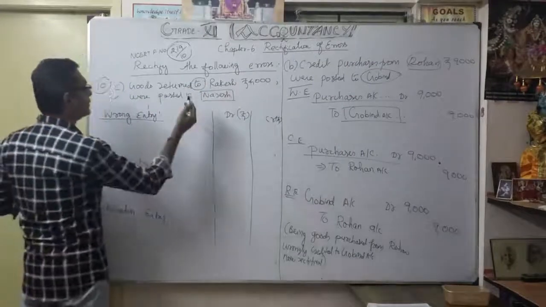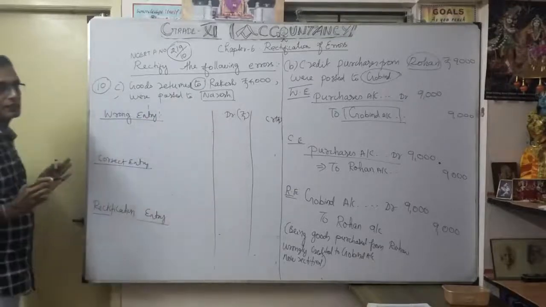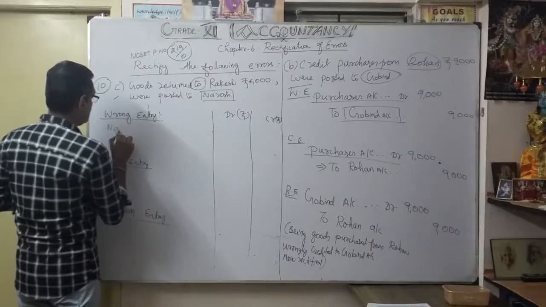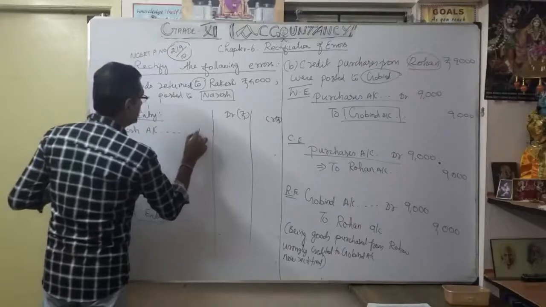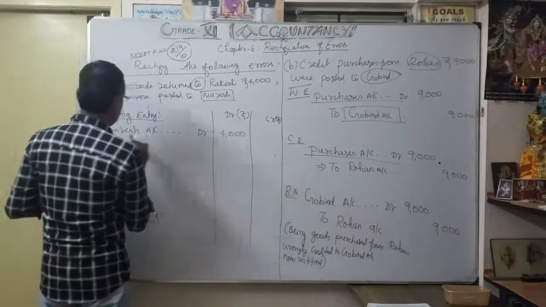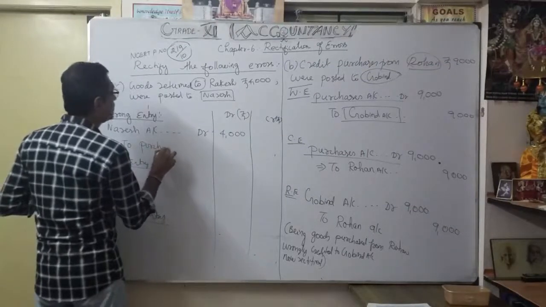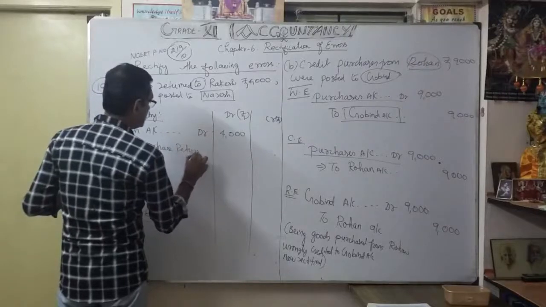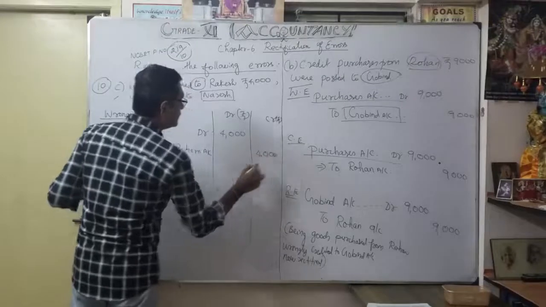So what's the wrong entry? Naresh account debit, how much? 4,000 to purchase return account. That's the wrong entry.